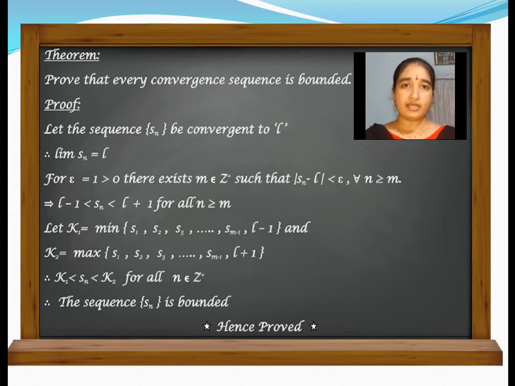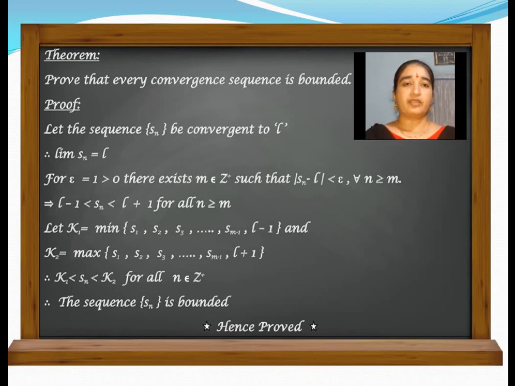Now, let us prove this theorem. For proving this theorem, let us consider a convergent sequence. In a convergent sequence, there exists a limit L. So let Sn be a sequence. Then L is the limit of the sequence, so limit Sn equal to L. By the definition, for epsilon greater than 0, there exists a positive integer m belongs to Z plus such that mod Sn minus L is less than epsilon.